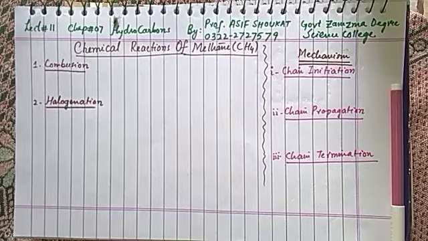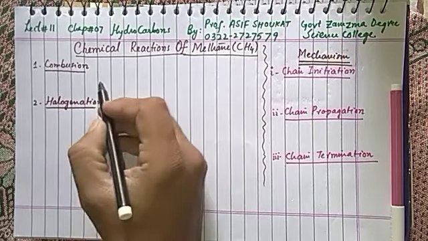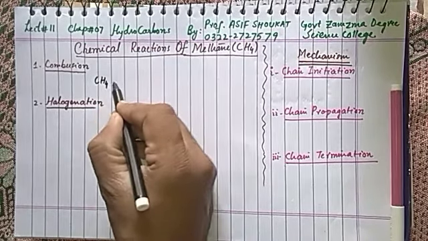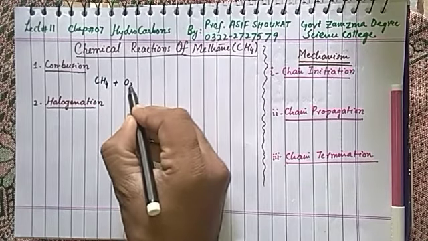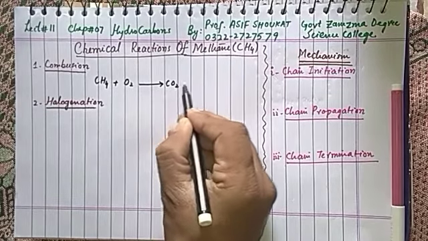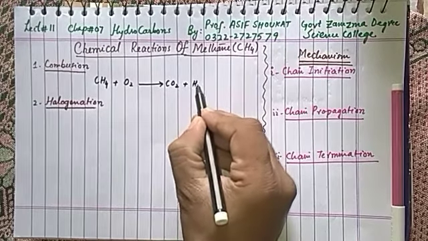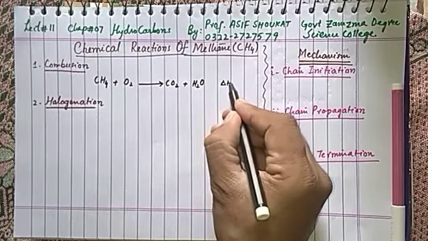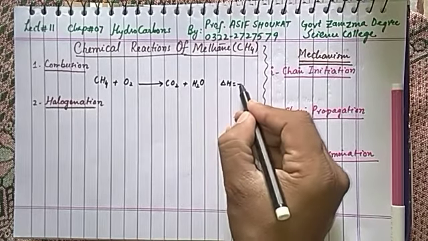One is carbon dioxide gas and the other is steam. This is your CH4. If it undergoes combustion, it will yield CO2 and water as steam, along with a large amount of heat energy being released.